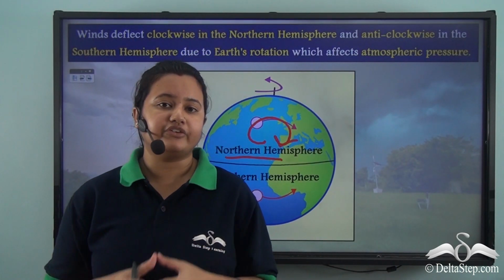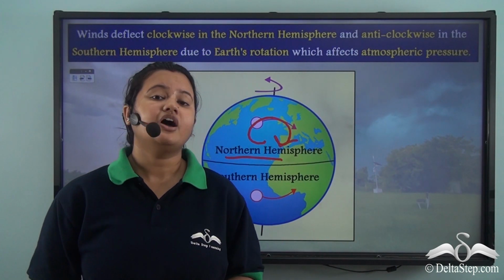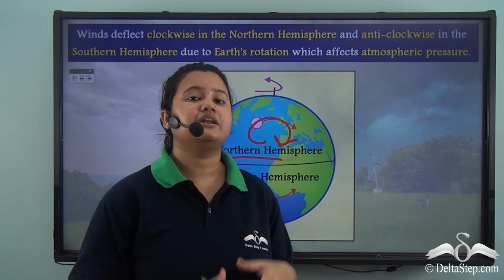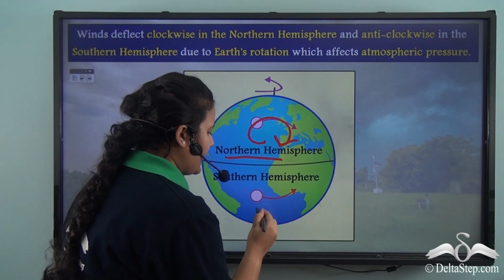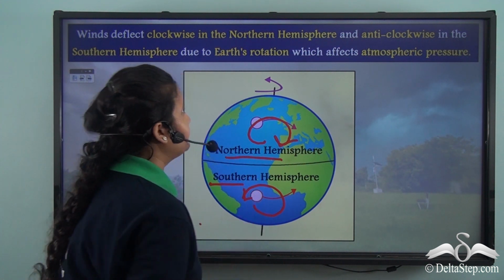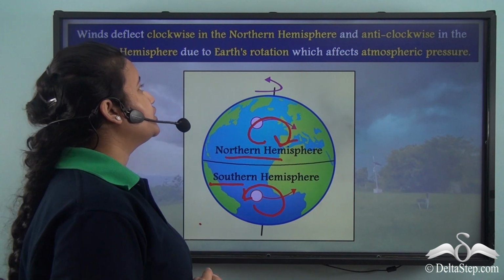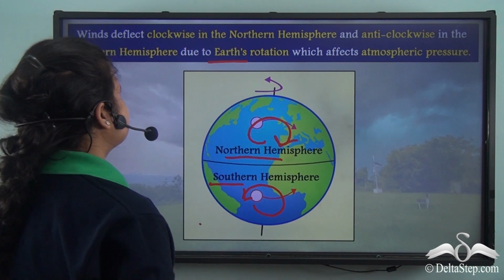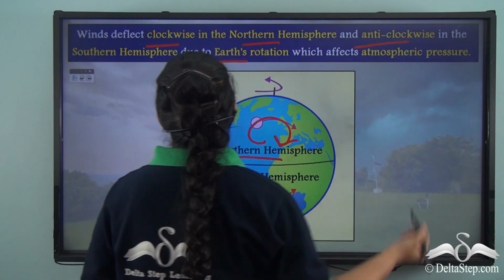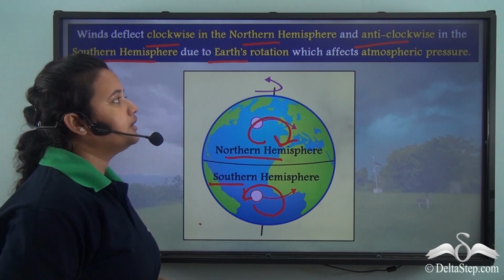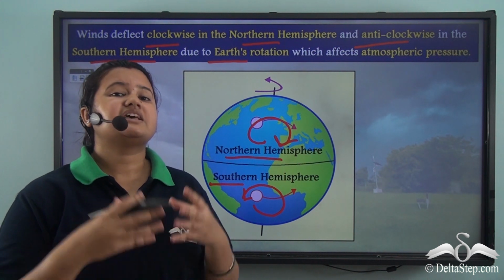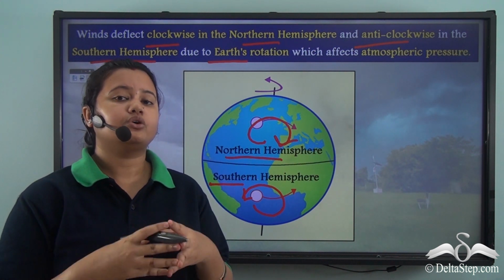On the other hand, the winds flowing in the southern hemisphere get deflected to the left, and in a broader view, the winds turn anti-clockwise in the southern hemisphere. So, due to Coriolis force caused by Earth's rotation, the winds deflect clockwise in the northern hemisphere and anti-clockwise in the southern hemisphere. So, we see that the winds get diverted, and due to this deviation from their original path,